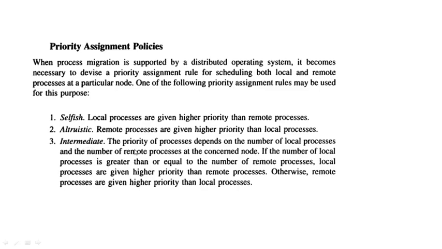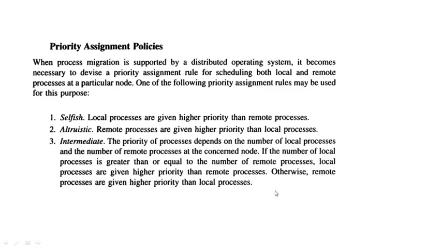And in intermediate, the priority of a process depends upon the number of local processes and the number of remote processes. Here it considers that if the number of local processes is greater than or equal to the number of remote processes, then local processes are given priority. If local processes are 9 and remote processes are 2, then priority is given to the 9 local processes.